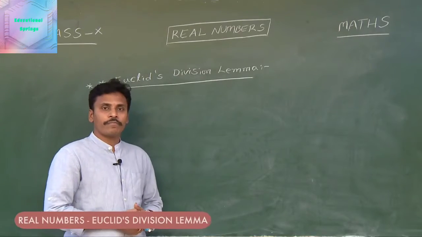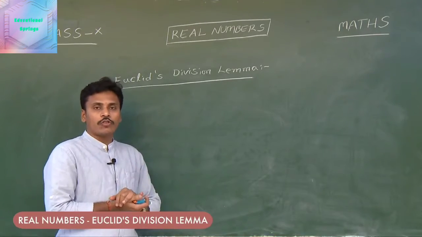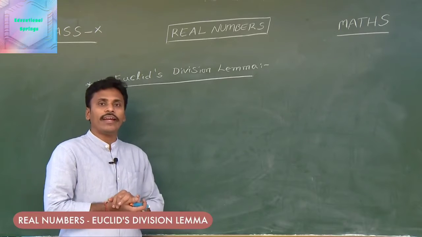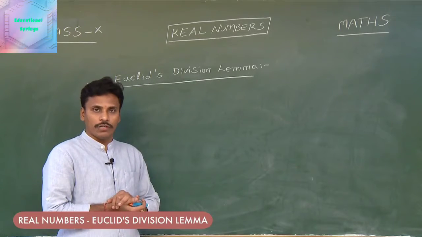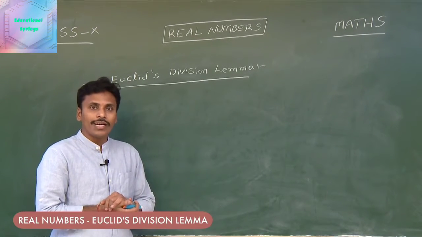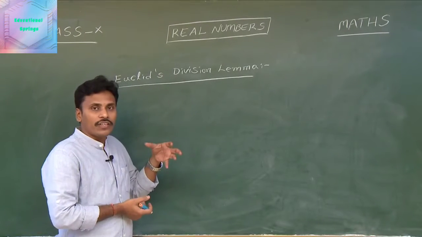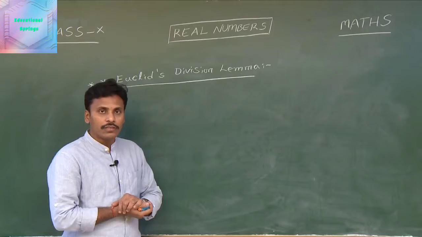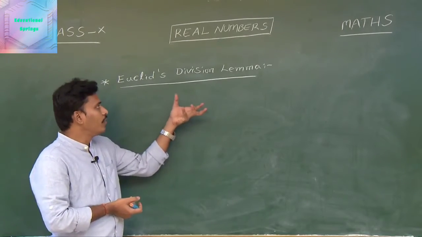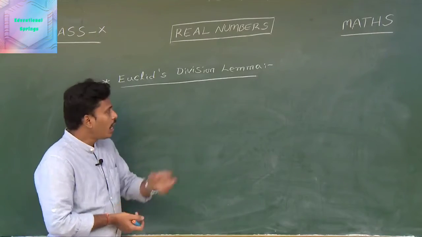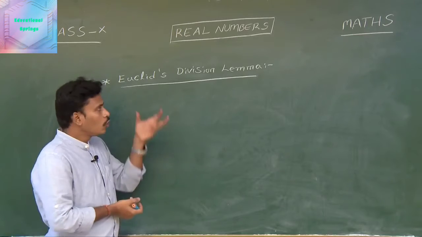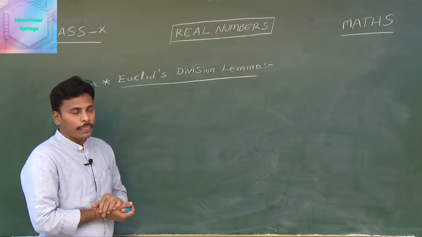Hello students. In the first class of real numbers, we learnt about the classification of number systems. And now, in the second class, we are going to learn one interesting property of the numbers, and that is Euclid's division lemma. Let us look at the title, Euclid's division lemma.